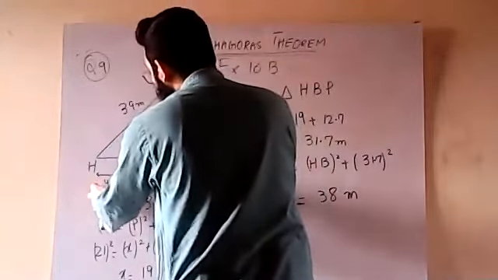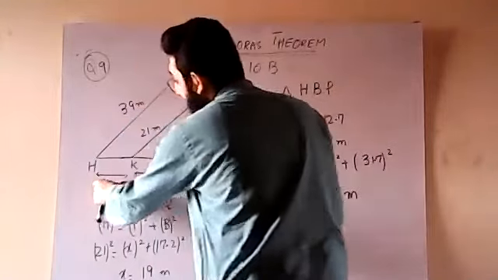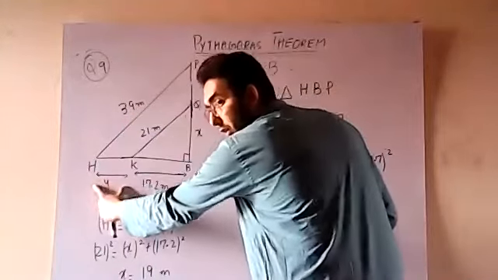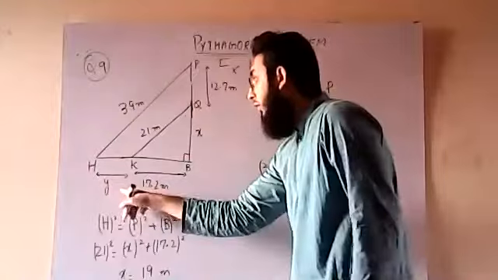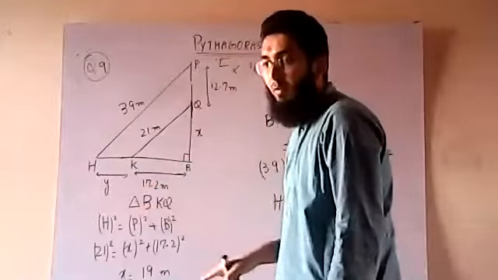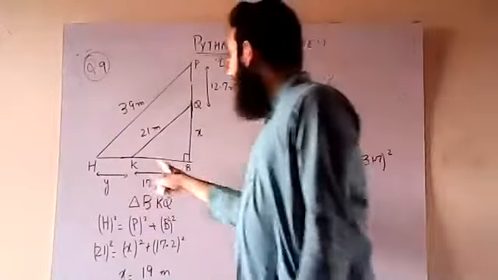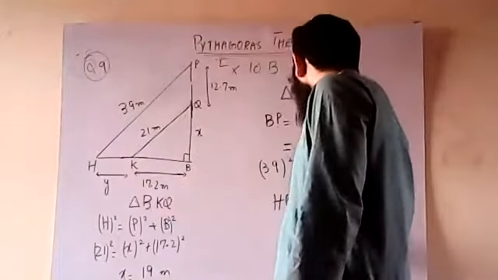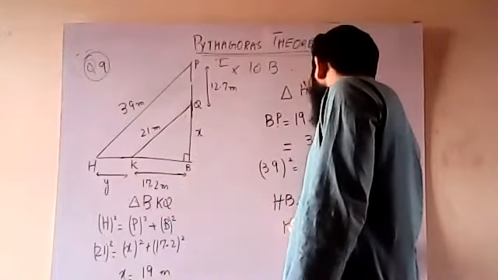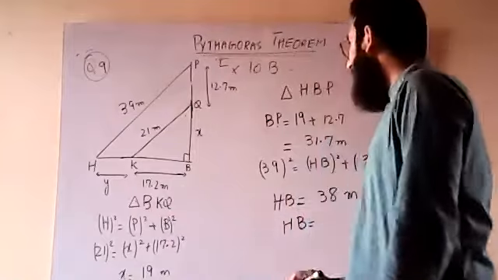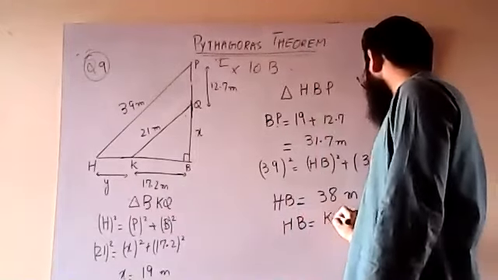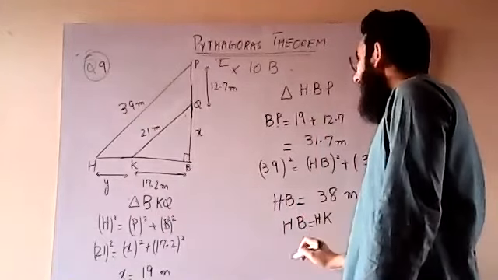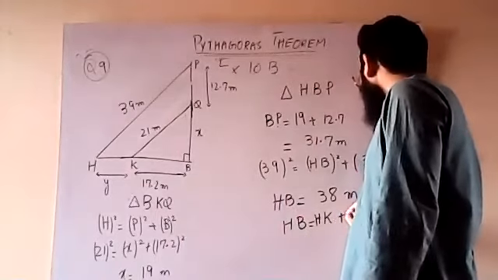which value do I want? I want the value of Y only. I want the value of HK only. Right? For finding out the value of HK, what will I do? I need to subtract. HB is equal to what? HB is equal to HK plus KB, right?